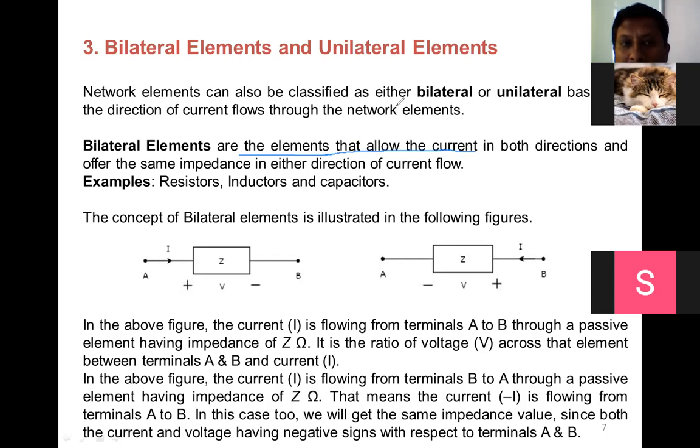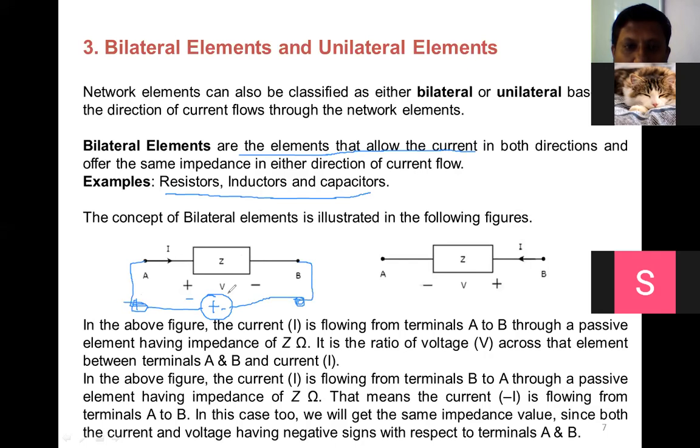Examples of bilateral elements are the resistor, inductor, capacitor. So I have shown the example here. The concept of a bilateral element we can understand with the help of this diagram. This is a resistor or impedance they have taken. Resistor, inductor, capacitor, any one you can assume. Suppose this is a resistor. मग व्होल्टेज सोर्स मी असं कनेक्ट केला, इथं व्होल्टेज सोर्स कनेक्ट केला प्लस मायनस. I have connected it across this resistor. So how will the current flow now?